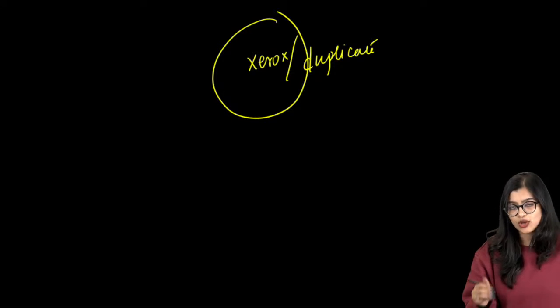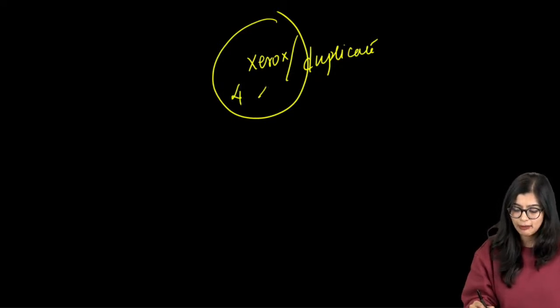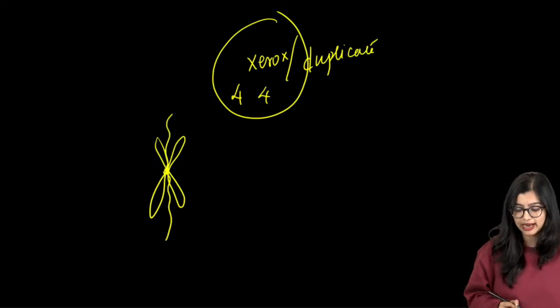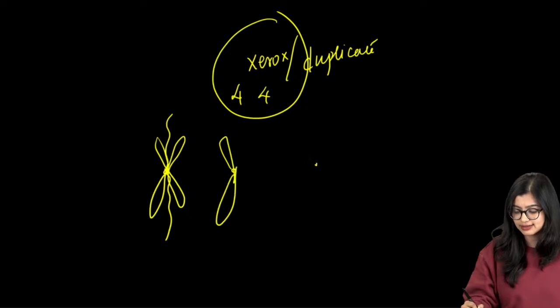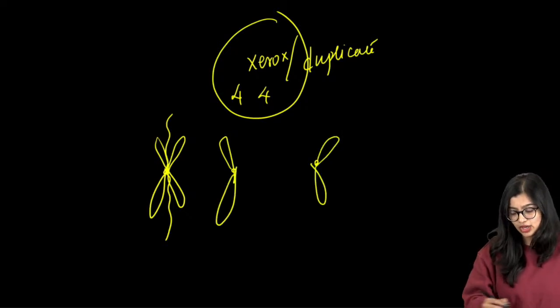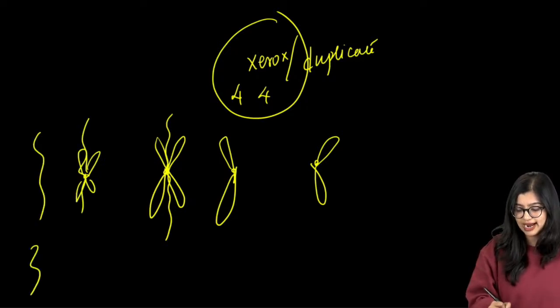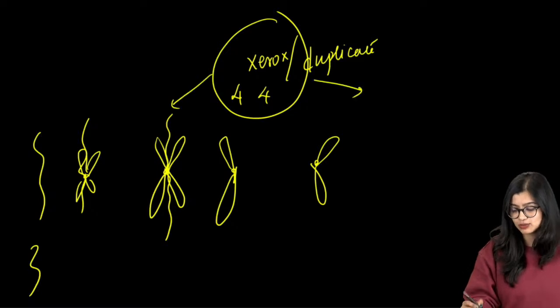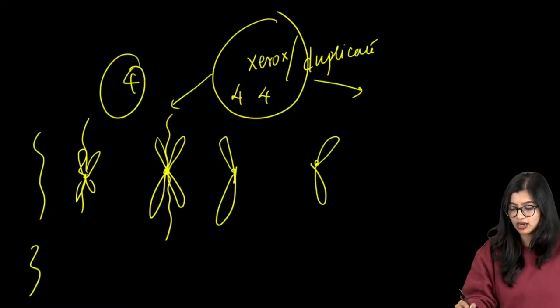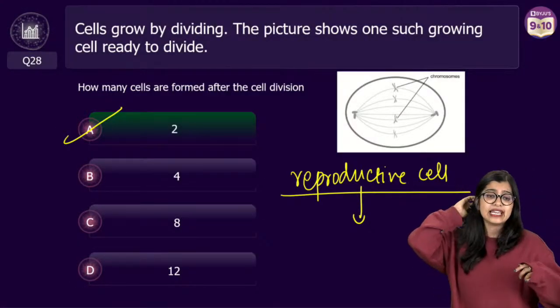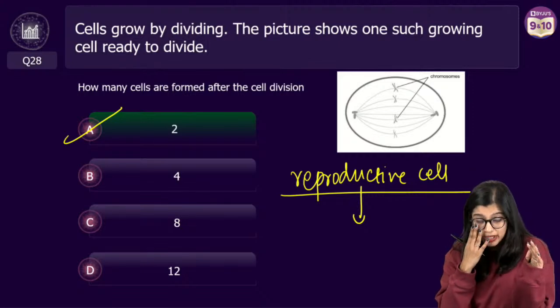Then what will happen? Ideally there were 4 chromosomes. It made one more copy, and we know that a chromosome is actually like this, but during cell division it gets this X-shaped structure. What eventually happens is that this will break, so that one cell will get this and the other cell will get this. So if there are 4 such X-shaped structures, they will all divide, when this splits into 2, 4 will go here and 4 will go here, eventually giving you 2 cells, right?